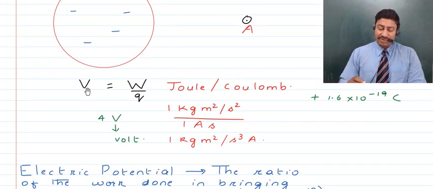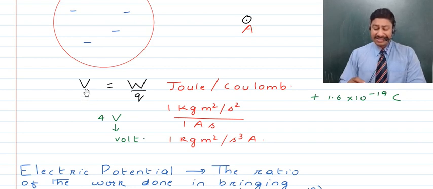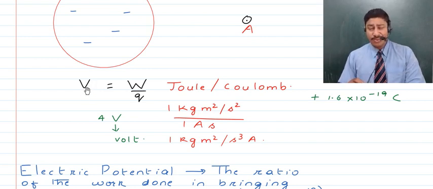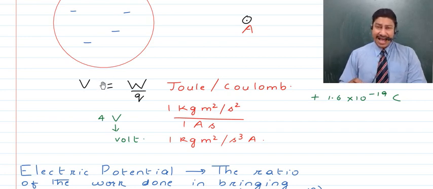So here, children, we write it also by this formula, that is capital V, which is the electric potential, is equal to W upon Q, right? Now here we also talk about the unit of electric potential. The unit of electric potential is the volt, named after the Italian physicist Alessandro Volta, right?